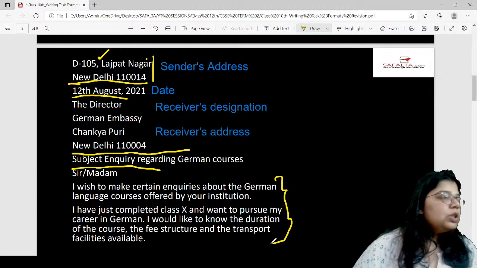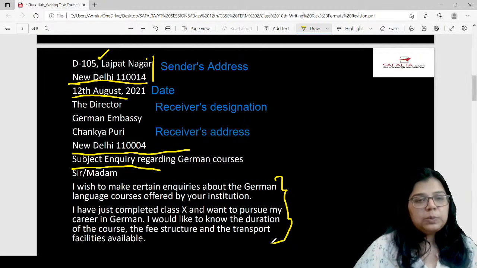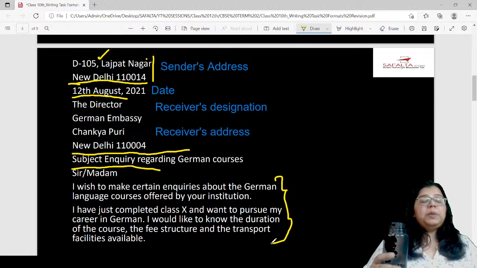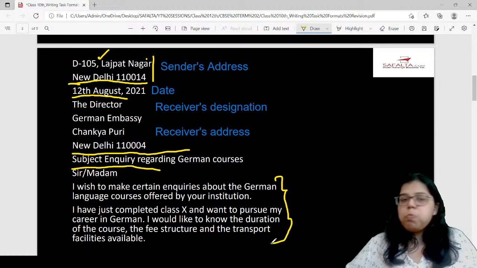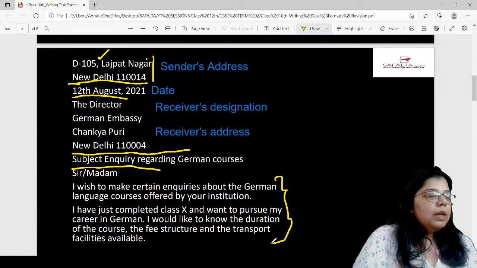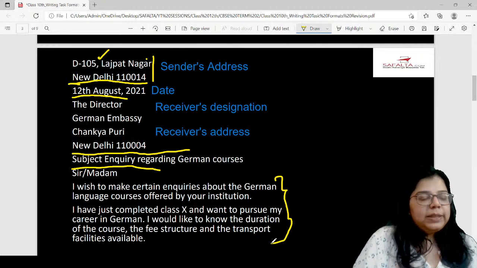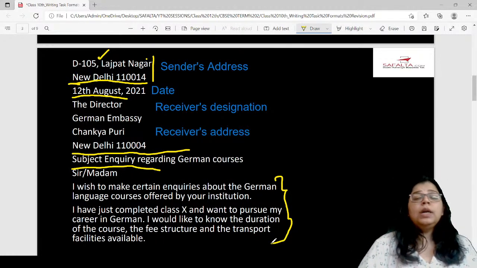But if you don't mention transport facilities, it's not as if your marks will be deducted. So after that,